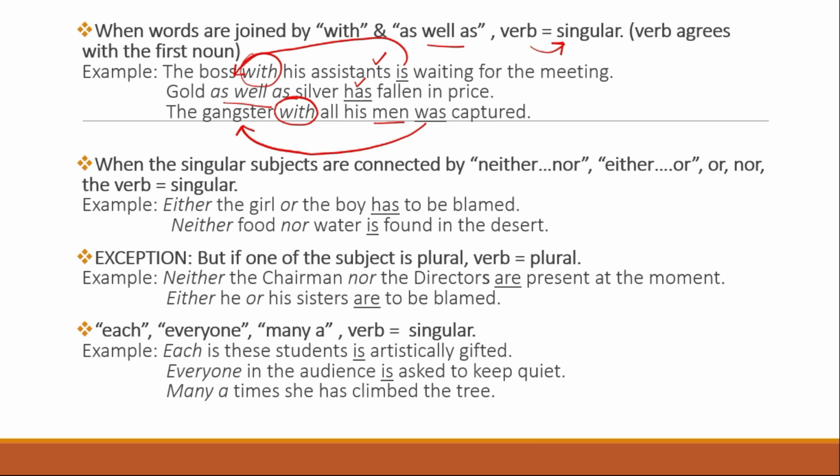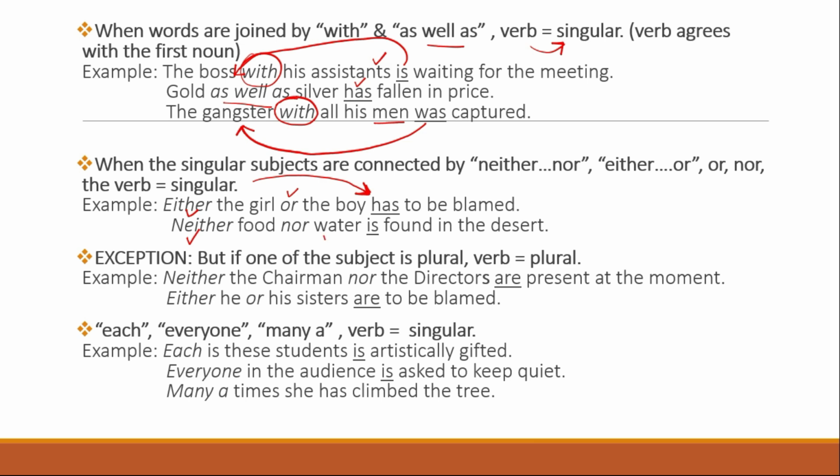When the singular subjects are connected by neither nor, either or, then the verb is considered to be singular. Let's look at an example. Either the girl or the boy. In this sentence I have used either or. So either the girl or the boy, it is singular, no? So it is has and not have. Has to be blamed.